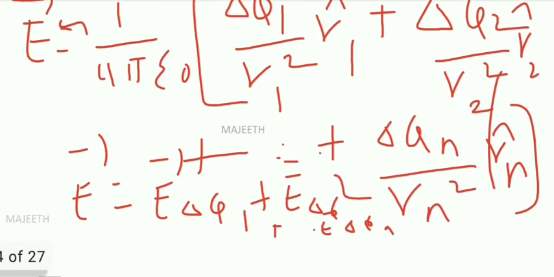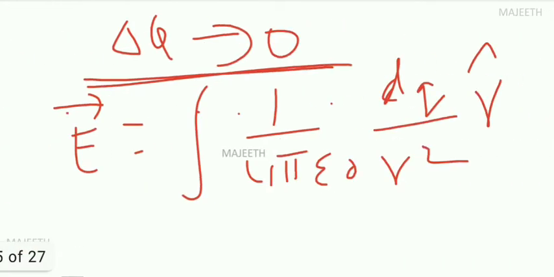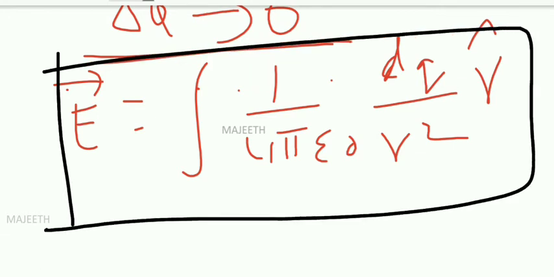How have I written this? The total is the summation of k into del q1 by r1 squared, like that, which we have seen in the superposition of electric field. When you go for a continuous distribution, summation becomes integration. So E is equal to the integral of 1 by 4 pi epsilon naught dq by r squared, r cap.